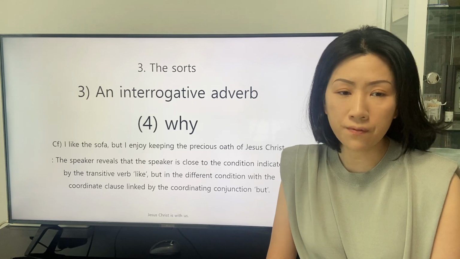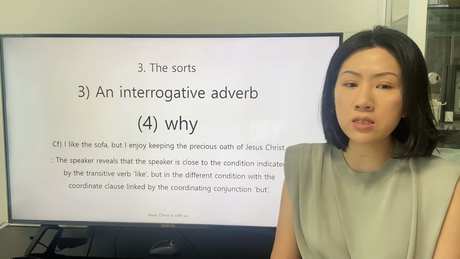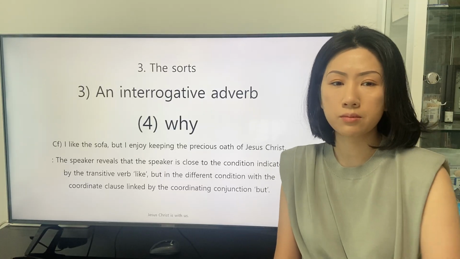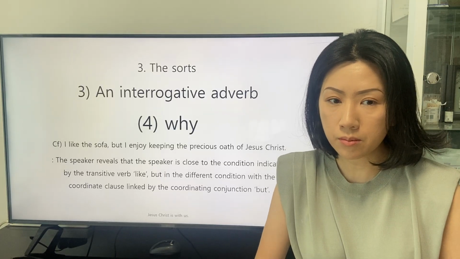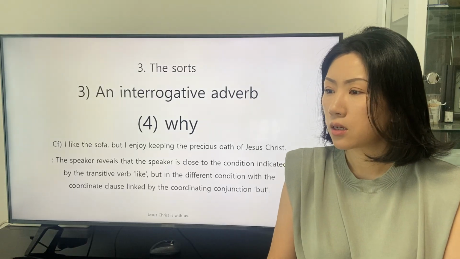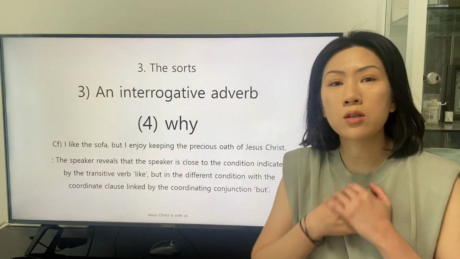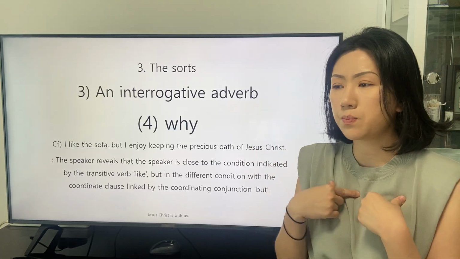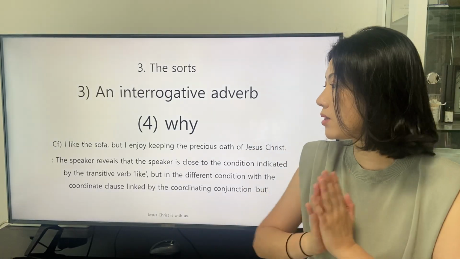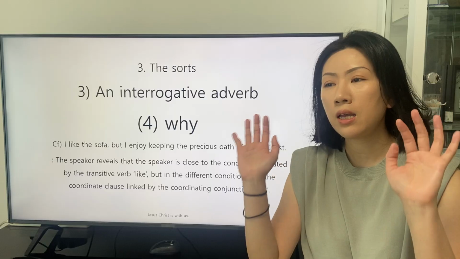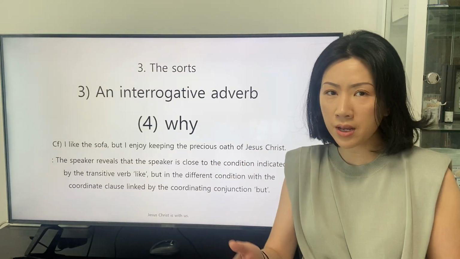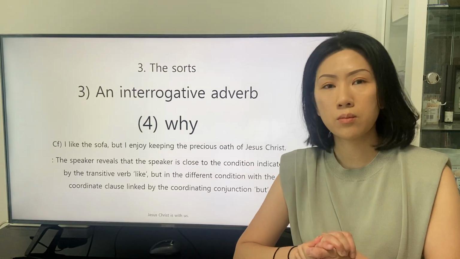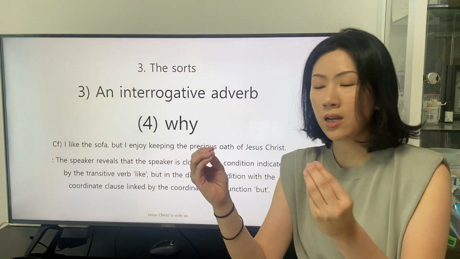I like the sofa, but I enjoy keeping the precious oath of Jesus Christ. The speaker said, from the previous context, the speaker might consider that keeping the oath of Jesus Christ is something that can be replaceable from being in a condition to like the sofa.